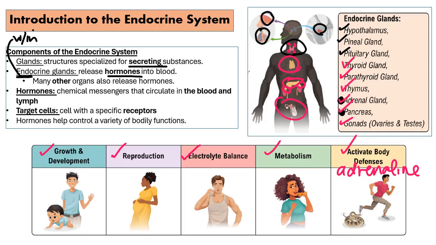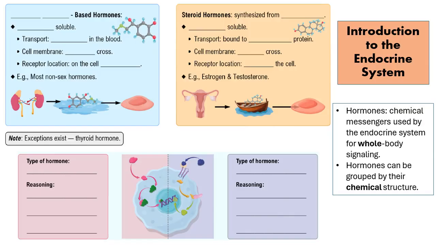All right, let's move on to how we group hormones. Because again, grouping them is going to help us categorize and remember things differently. All right. So what do we know about hormones? We already know they're chemical messengers used by the endocrine system for whole body signaling, because they're moving through the blood, right? Mainly moving through the blood. But hormones can then be grouped by their chemical structures as well. And there's two types of hormones that we're going to focus on, which are going to be amino acid-based hormones, yes, those same amino acids from chapter 2, and steroid hormones. All right, let's focus on amino acid hormones first, and then we'll get into steroid hormones.